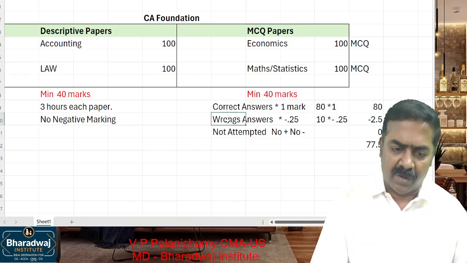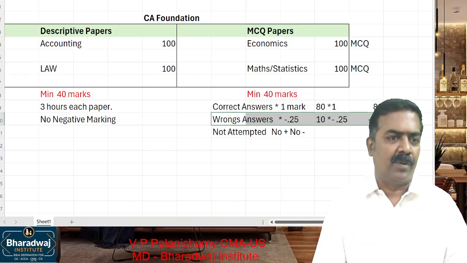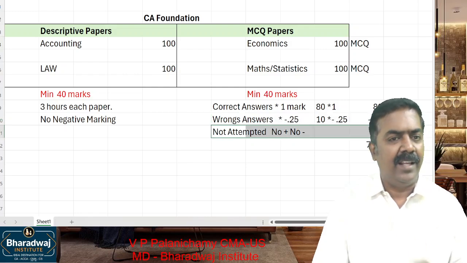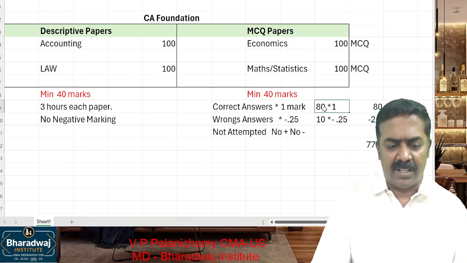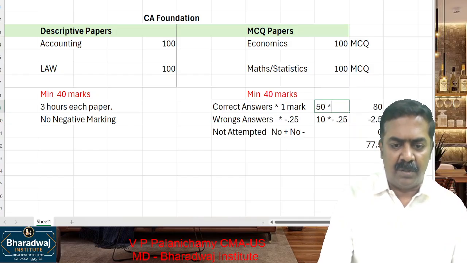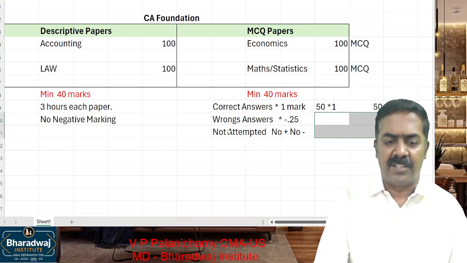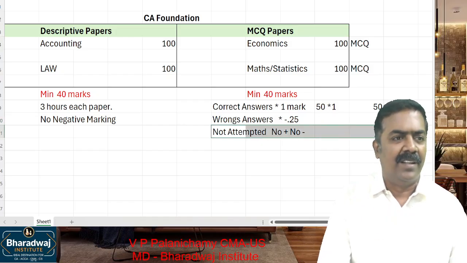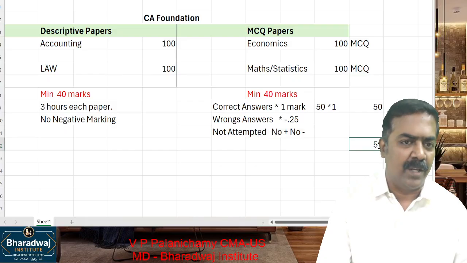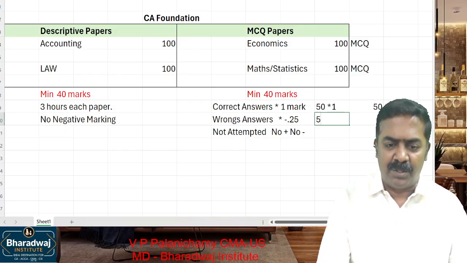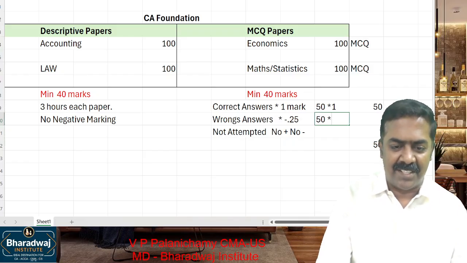1 mark. For all the wrong answers shaded, it will be number of questions into 0.25 mark. If you have not attended any question, for example, a student has attended only 50 questions. All 50 questions are correct. It will be how many marks? 50 marks. Let's assume the student has not attempted any wrong answer. Remaining questions he has not attempted at all. How much marks is she or he scoring? 50 marks like that.